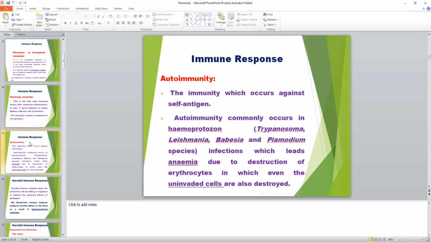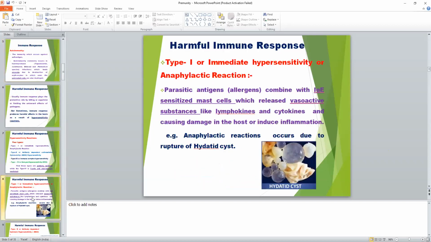This is all about active immunity: pre-immunity, sterilizing immunity or sterile immunity, and autoimmunity. These are three examples of active immunity, because in all cases immunity occurs after the infection, after the entrance of the organism. So pre-immunity, sterilizing immunity, and autoimmunity are examples of active immunity.